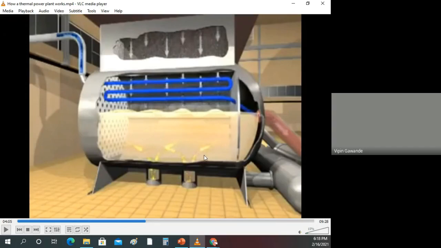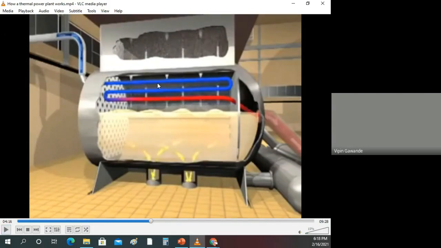Okay, so hot water. What happens when the steam rejects its heat to the cold water flowing through the condenser? It is converted into hot water. So this red portion denotes the hot water. Initially it is cold, but after receiving the heat from the steam coming from the steam turbine, it is converted into hot water.